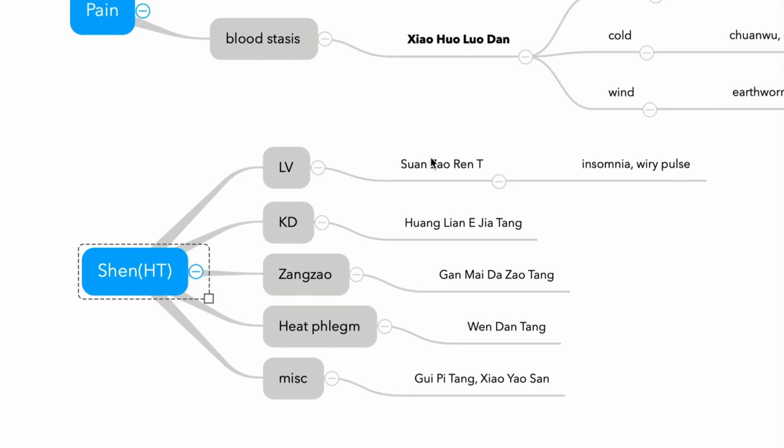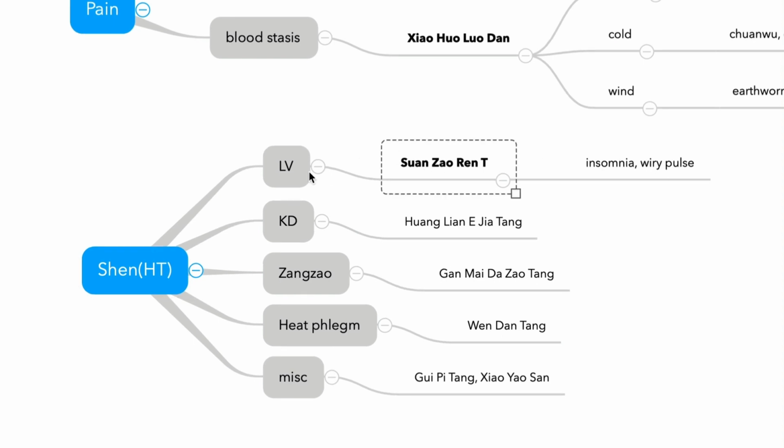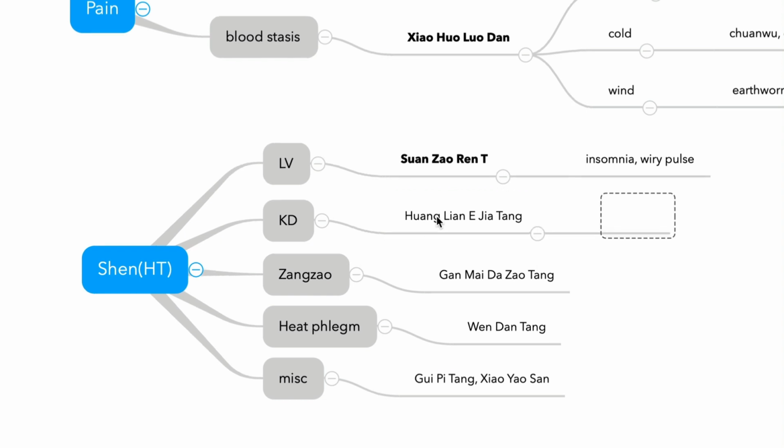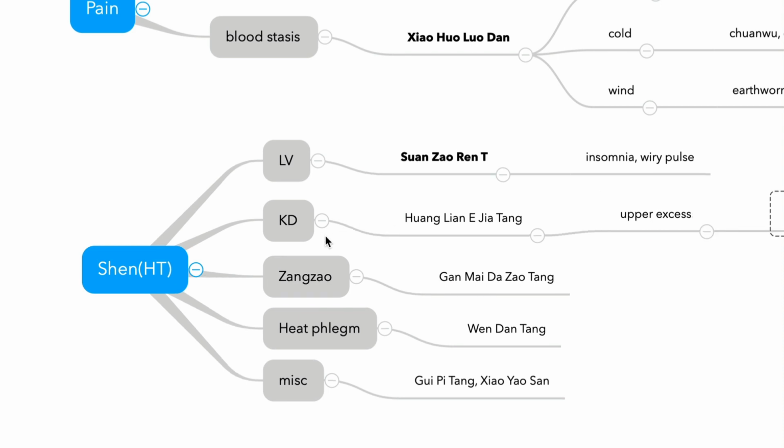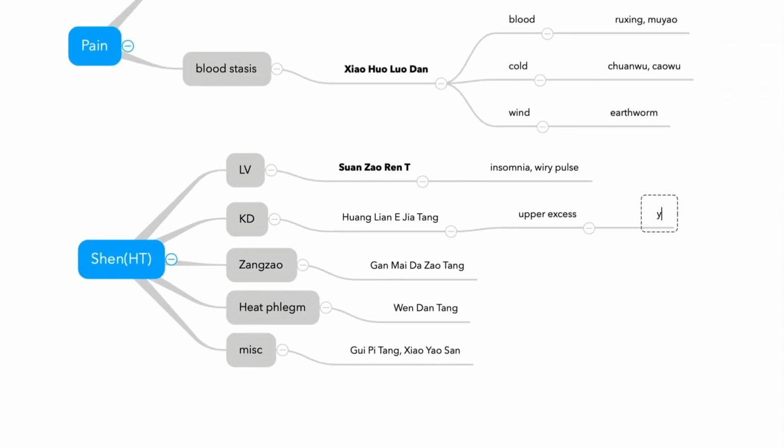So wiry pulse, Suanzaoren Tang, because it treats liver deficiency. Huanglian Ejiao Tang, upper excess. So it treats yellow tongue coating, upper damp heat.